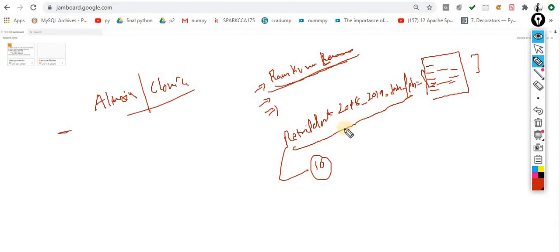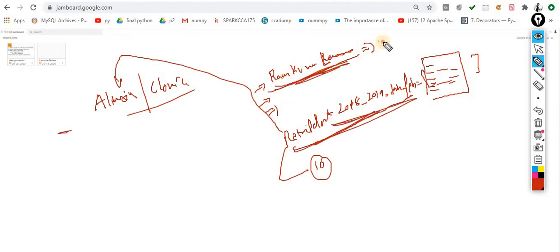So what is the solution for the same? The solution is that you can apply the concept of aliasing. Aliasing means assigning a nickname. Here, Ram Kumar Lokhandwala, I am giving a nickname RKL. So it is better to say RKL than to pronounce Ram Kumar Lokhandwala. Or here, let's suppose retail 2018 to 19, January to February. Instead of calling this huge name again, I am simply saying retail JF. Just like this, retail JF.